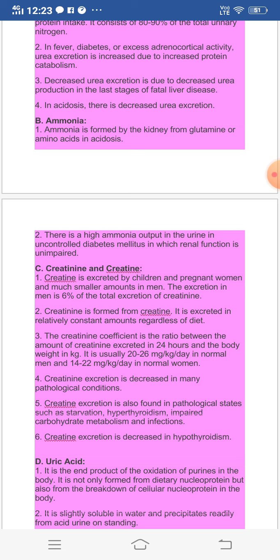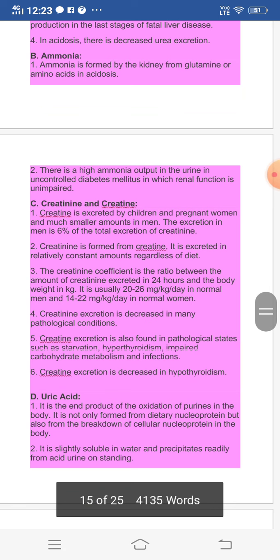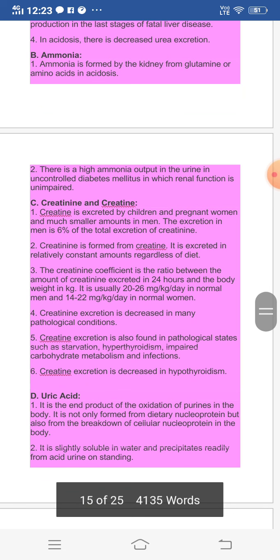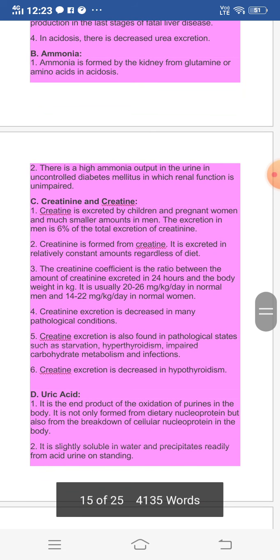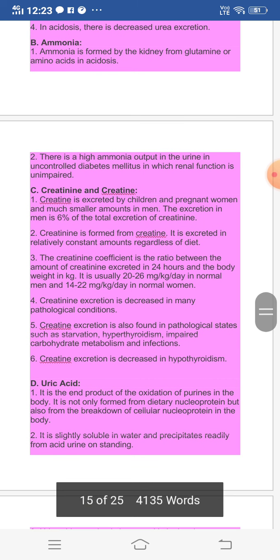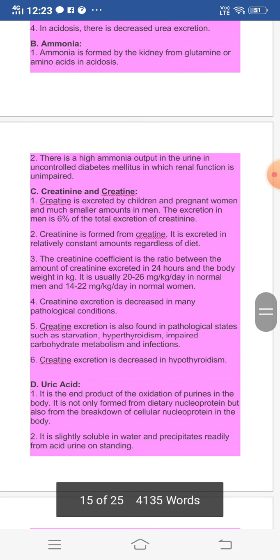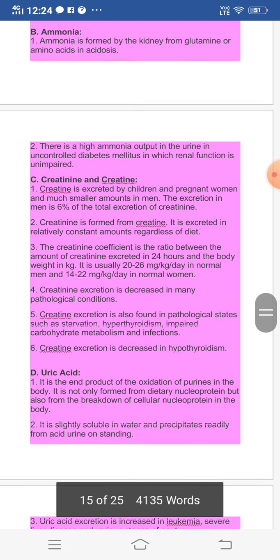Then creatinine excretion is decreased in many pathological conditions. Creatine excretion is also found in pathological states such as starvation, hyperthyroidism, impaired carbohydrate metabolism, and infections. Then creatine excretion is decreased in patients who are having hypothyroidism.